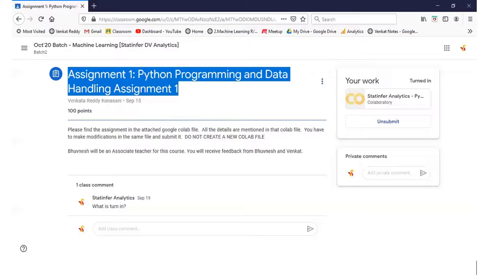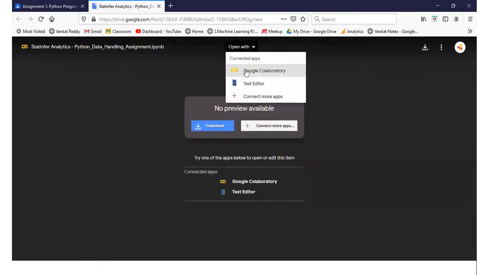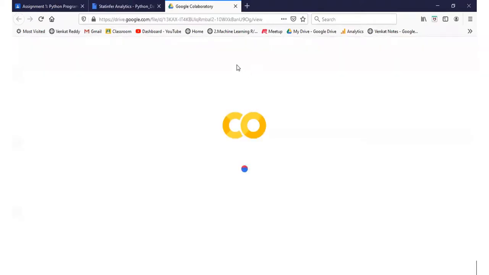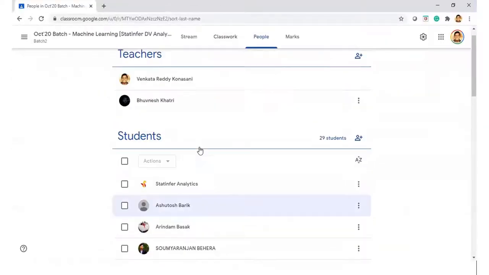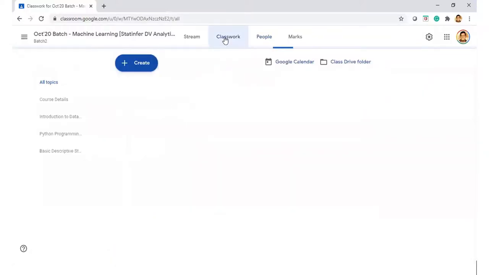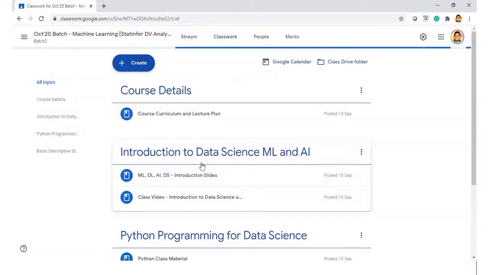Sir, if you're giving any feedback, where can I see the feedback? There will be some comments in the assignment, a comment section. For every cell, there will be one comment. Maybe I'll show you my UI here. If this student has already submitted the assignment, that is what I will get in my output.